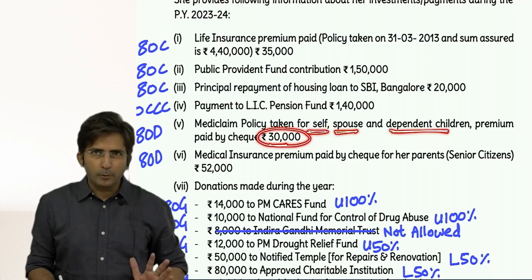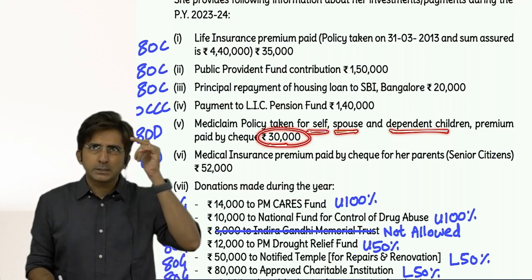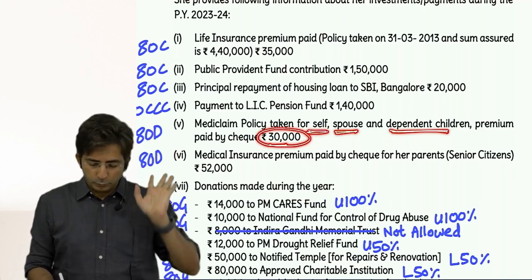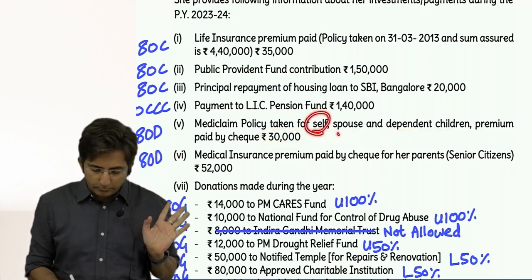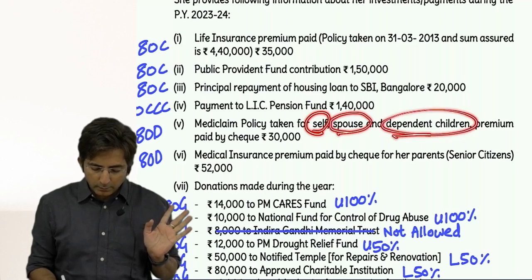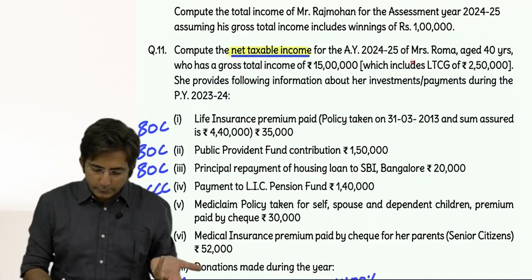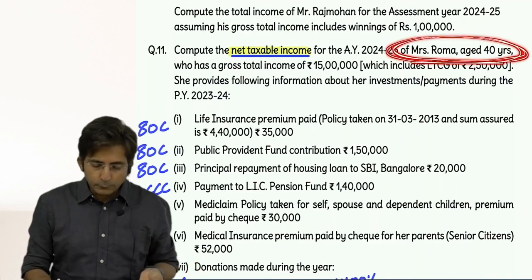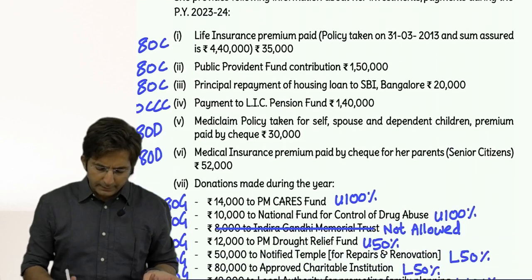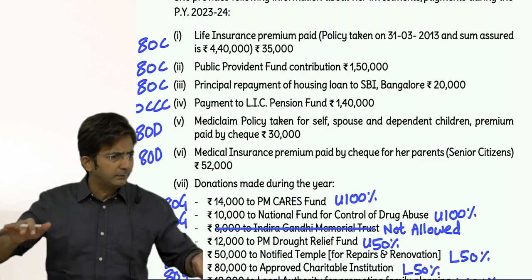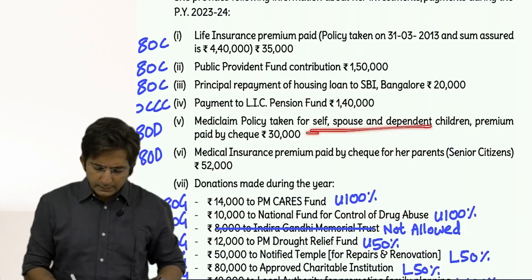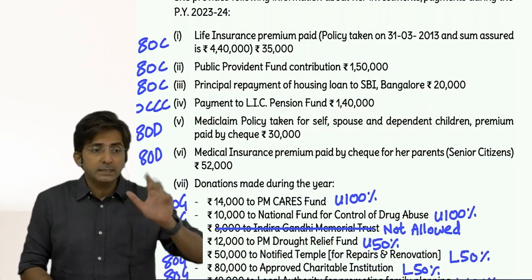You remember the format mentally? Additional deduction if senior. So is there anyone senior from self, spouse and children? How do you know? Nothing is given, means no one is senior. Anyways, the age of Roma is given. She is 40 years, so obviously husband is also below 60. So no one is senior citizen here, so additional deduction will not come.